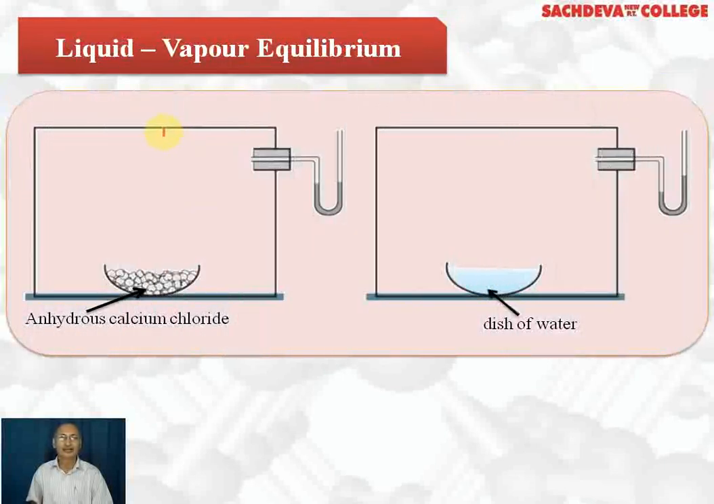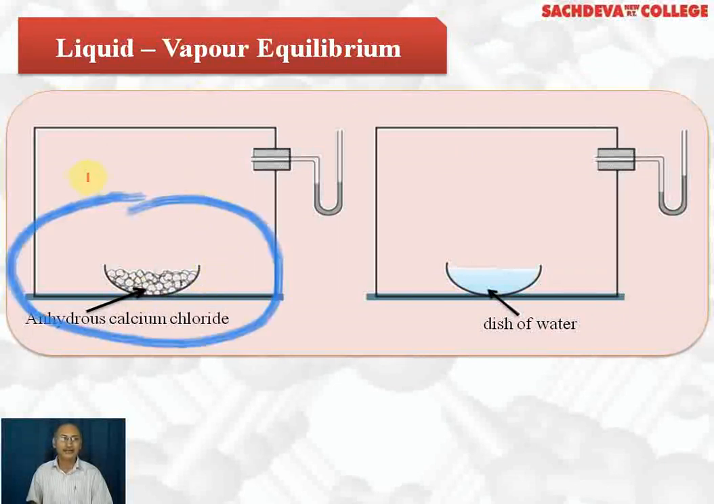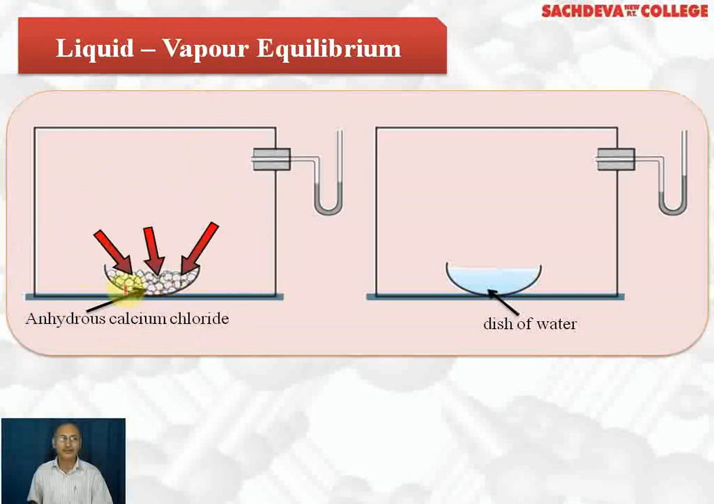Next, we are going to take up a diagram where we explain liquid-vapor equilibrium. Here we have taken a closed container in which we have put anhydrous calcium chloride. Now, anhydrous calcium chloride has the property of absorbing water from the atmosphere. So, whatever water was present in this closed container is absorbed by the calcium chloride. Now, we remove this calcium chloride and put a dish of water in the same container. This is a manometer which can measure pressure.